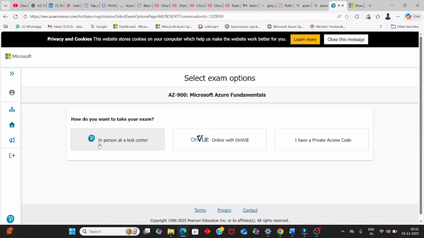The first one is in person at a test center. Pearson VUE has multiple test centers across most of the cities. You have to check whether there is a test center available in your city or a nearby city, and go there.